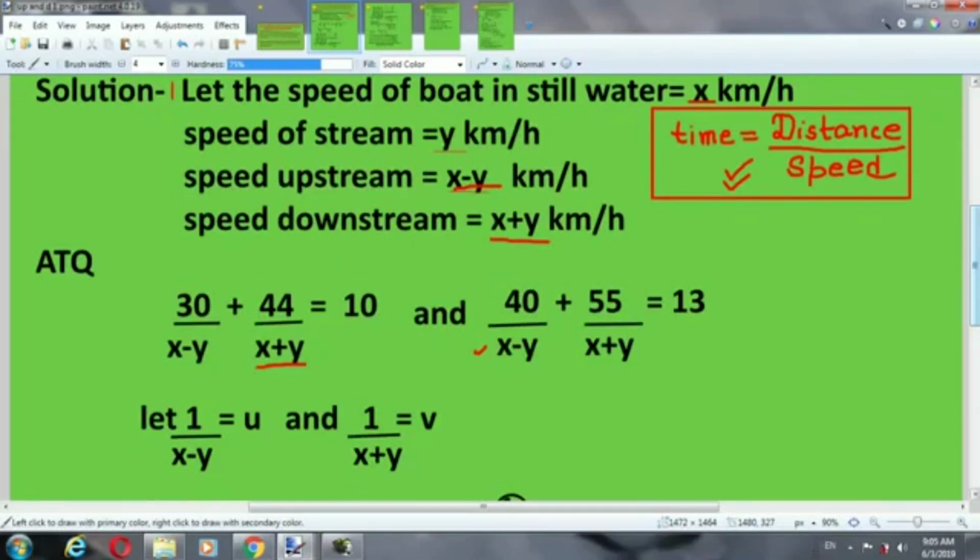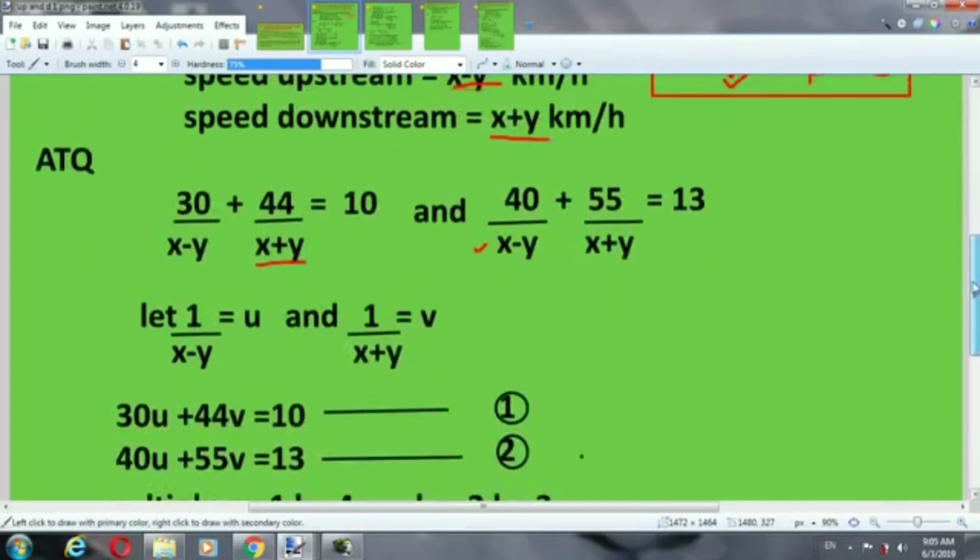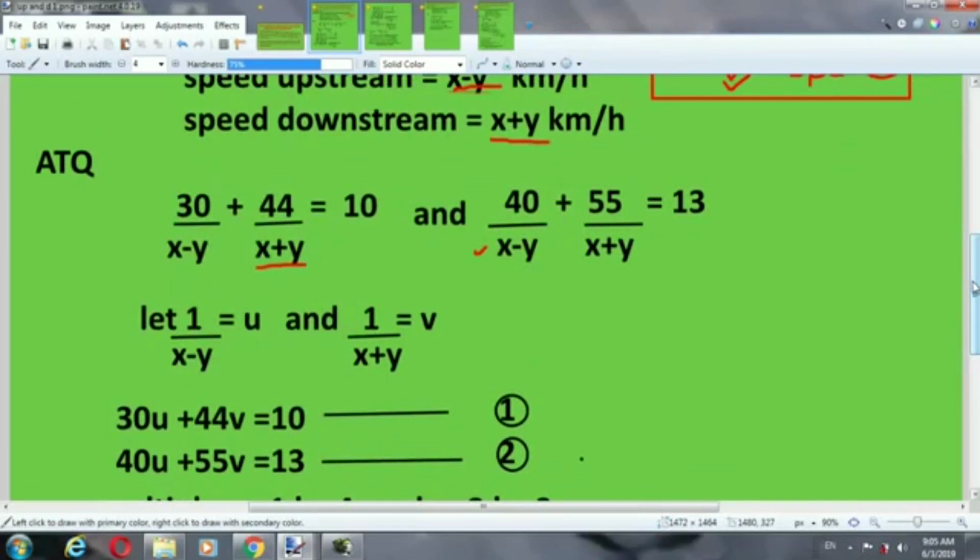That means the first equation, 30 by x minus y, means 30 into 1 by x minus y. So it will be 30u plus 44v is equal to 10, and 40u plus 55v is equal to 13. We will suppose this is first equation and second equation.